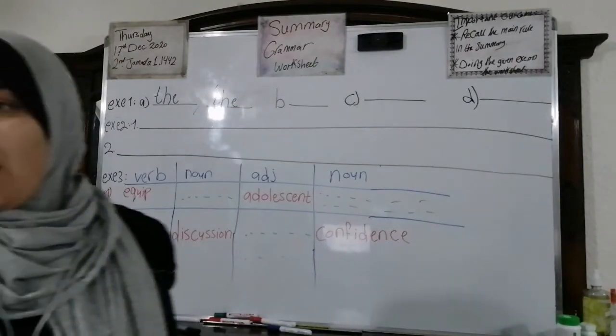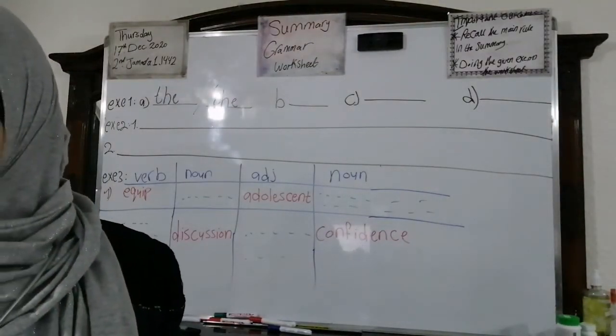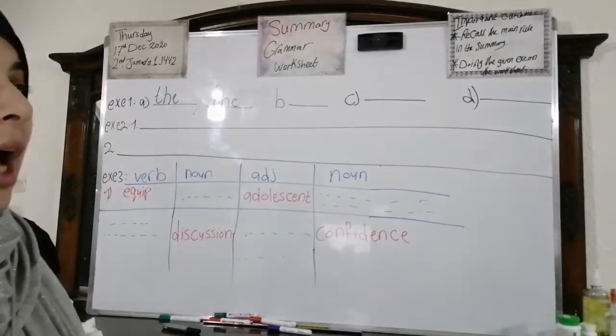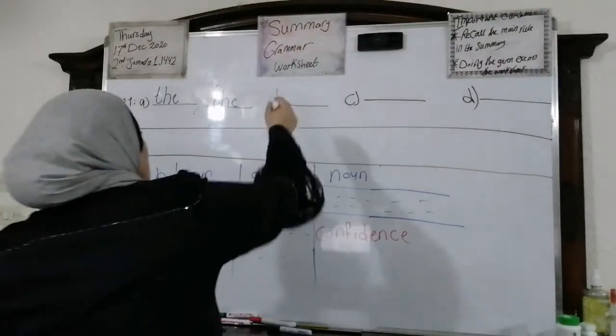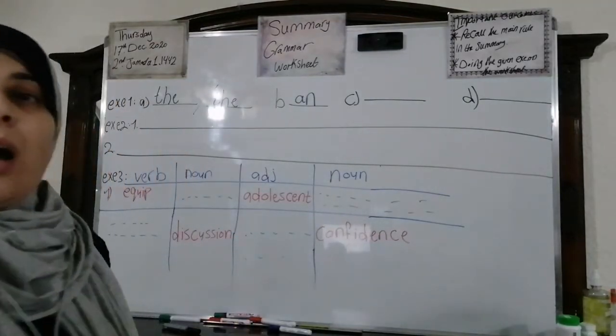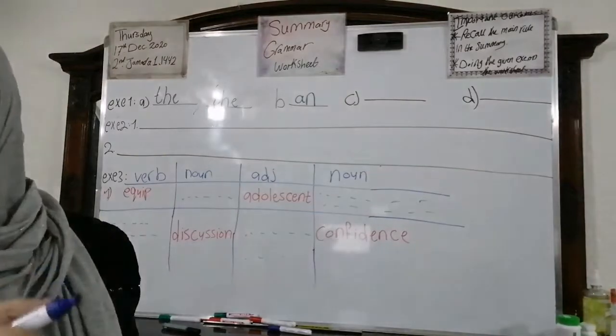Number B. Their car does 150 miles an hour, or a hour? What do you think? An hour. Okay. Why? Because we don't pronounce the H, we will say an hour. We pronounce the O, which is a vowel.